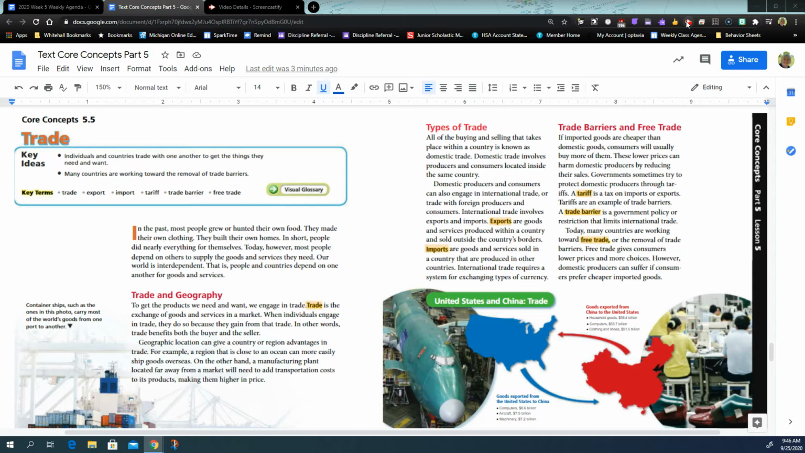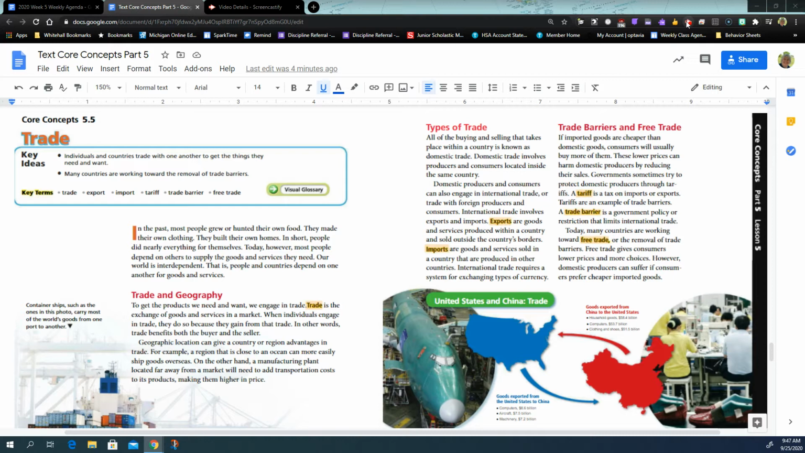International trade involves exports and imports. These are types of products. Exports are goods and services produced within a country and they exit. They are sold outside of the country's border. So if you think of export, exit. They exit our country to be sold. So if we made something here and sold it in Germany, that's an export from the United States. It left our country to be sold.